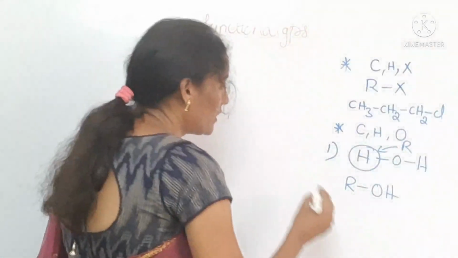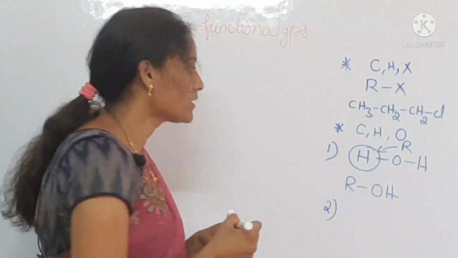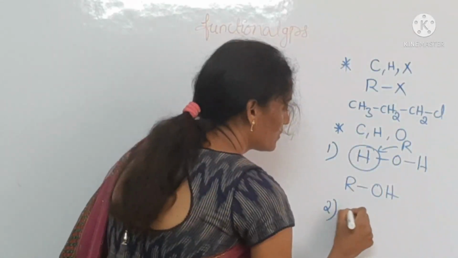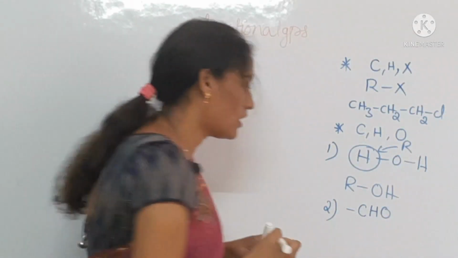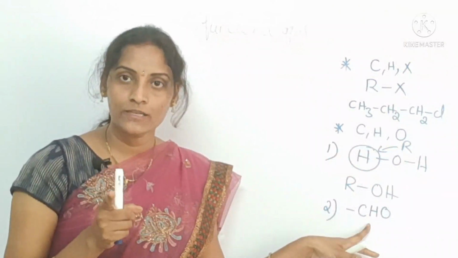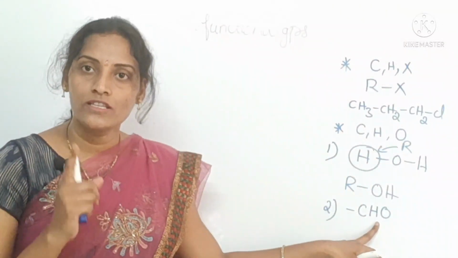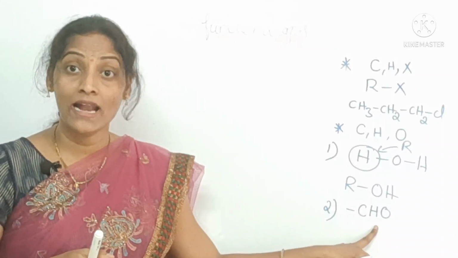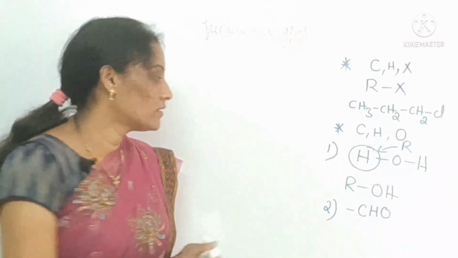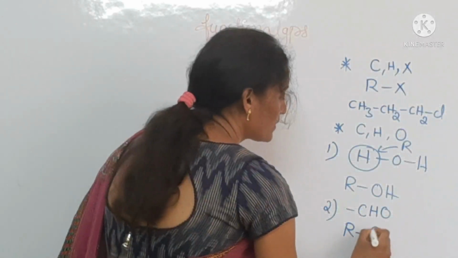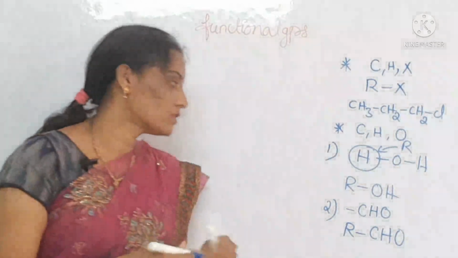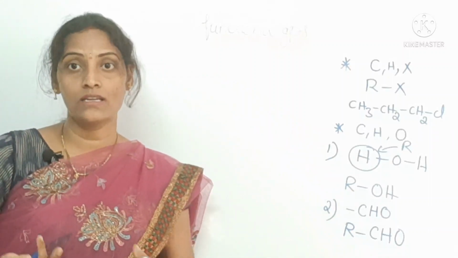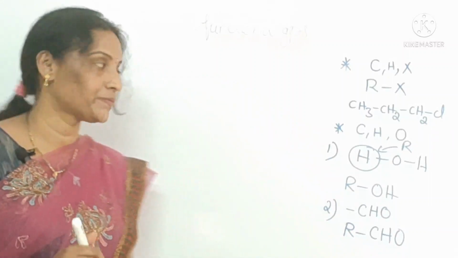Okay, next one. If carbon, hydrogen and oxygen, these three atoms are present like this, CHO, this is one functional group. This functional group is the aldehydic functional group, aldehyde. So here we can represent this as RCHO. Here R is the alkyl group, either methyl, ethyl, propyl, anything you can take.